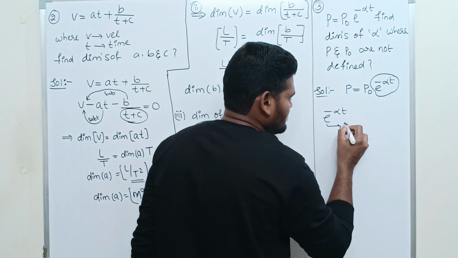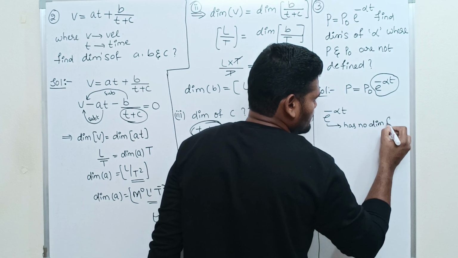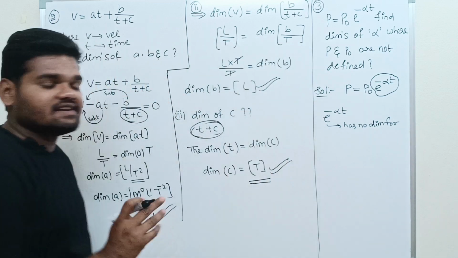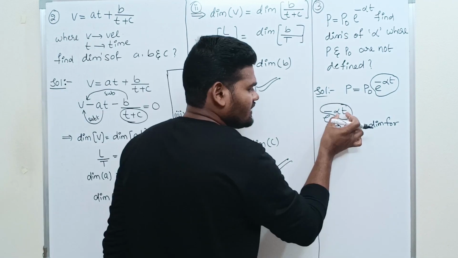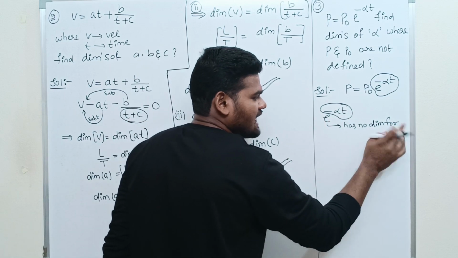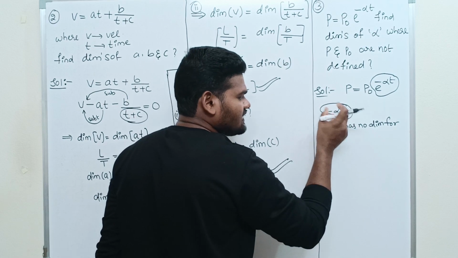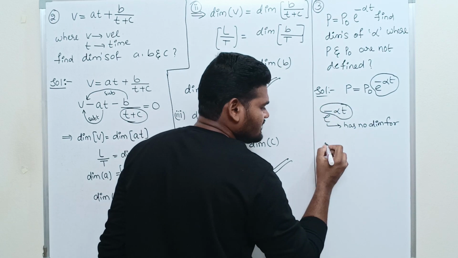So an exponential has no dimensional formula, but we have an exponential power term.